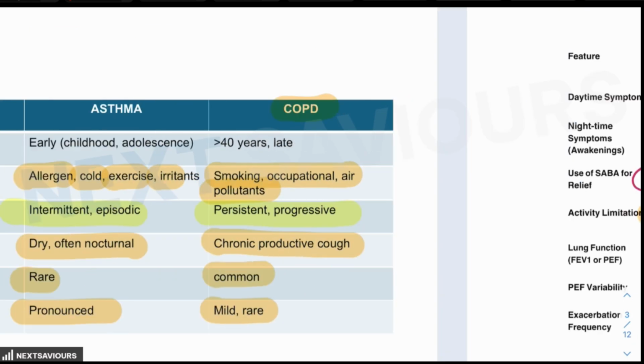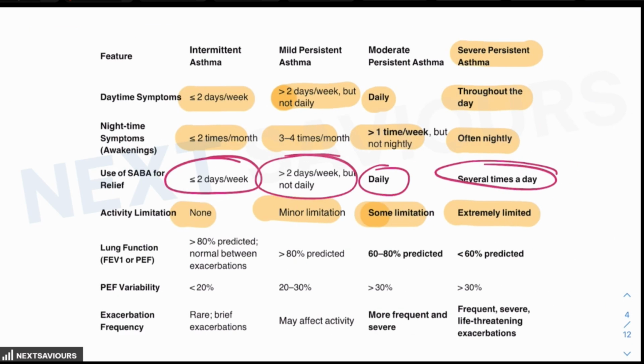Now, if pulmonary function tests are provided to you, less than 60% of the predicted lies in the category of severe asthma, 60 to 80% of the predicted is moderate asthma, more than 80% is mild, and more than 80% predicted, but absolutely normal in between the exacerbations, is a feature of intermittent asthma.